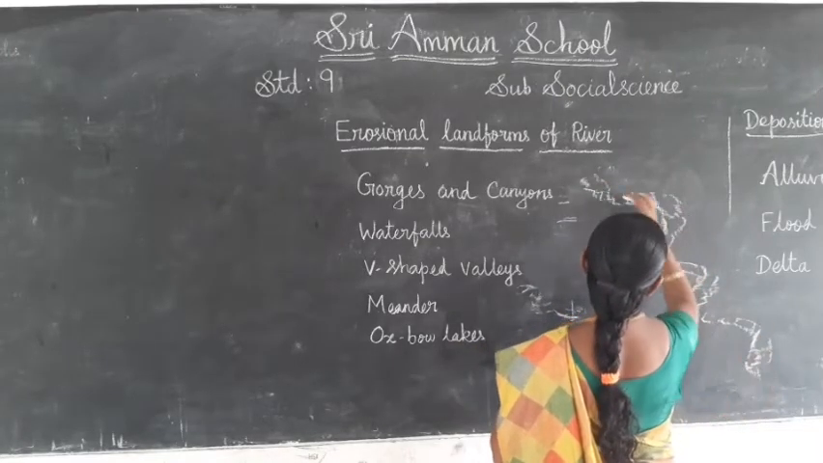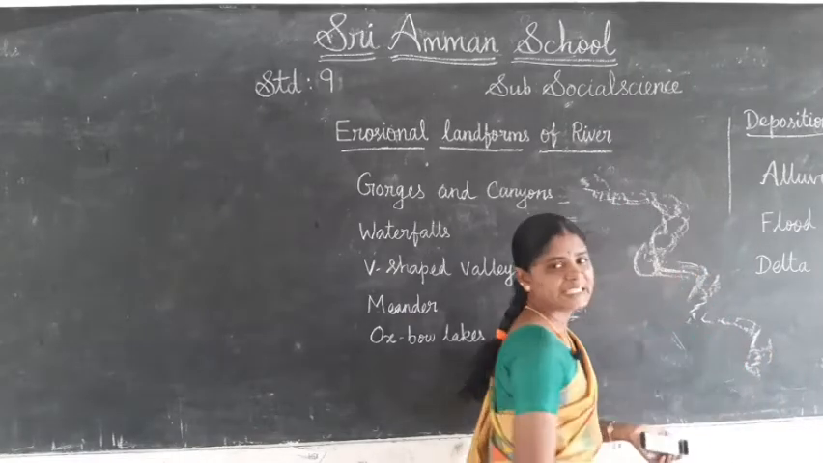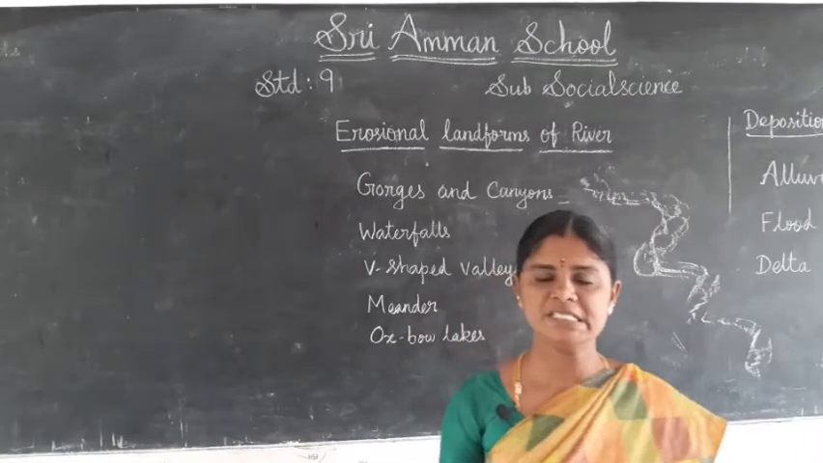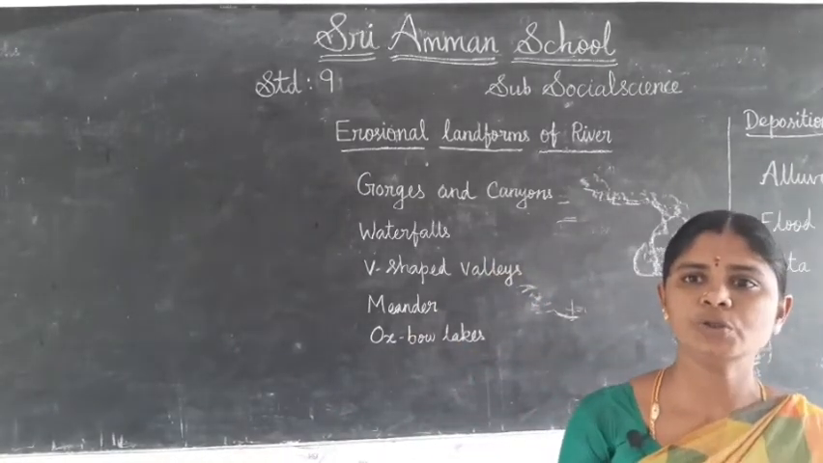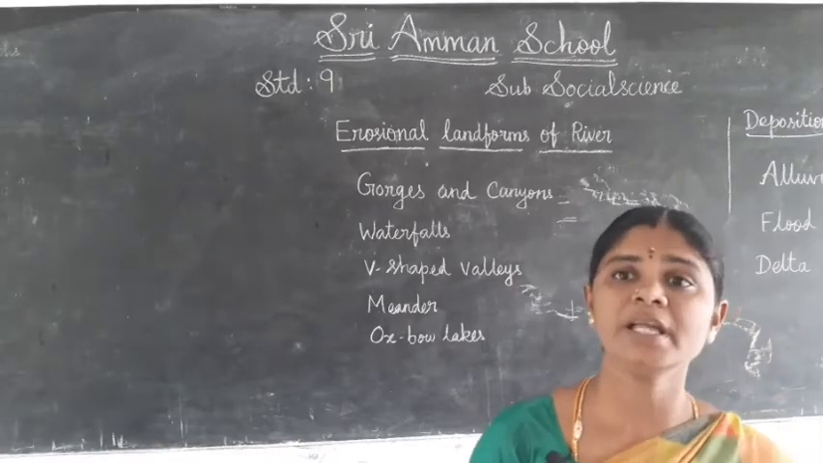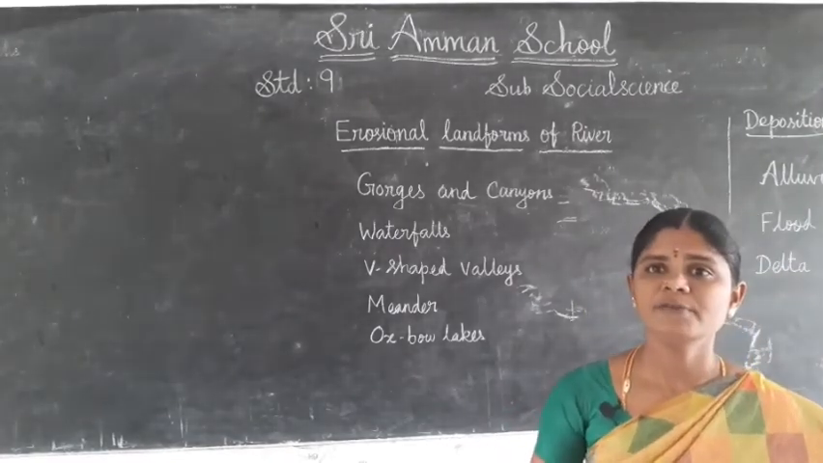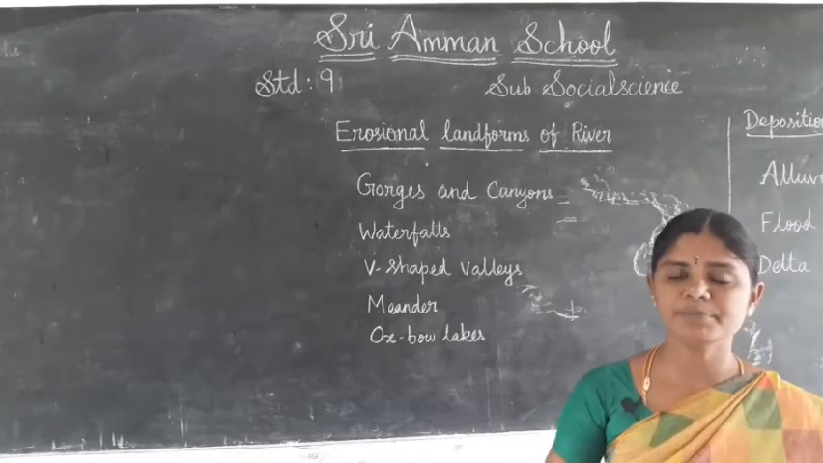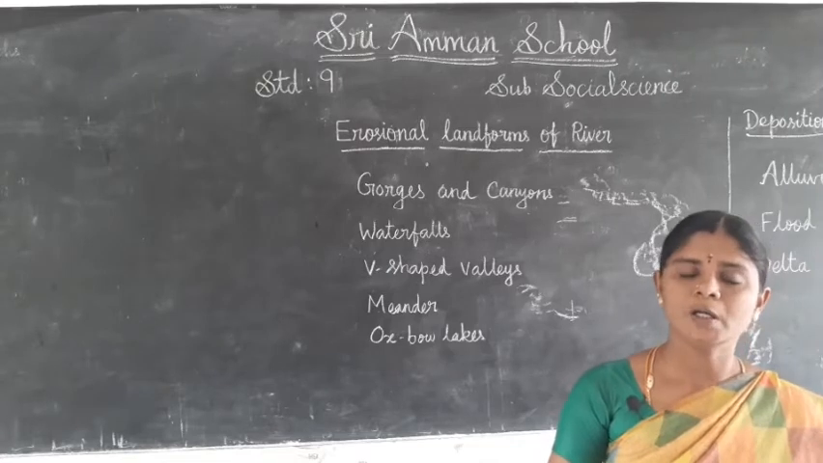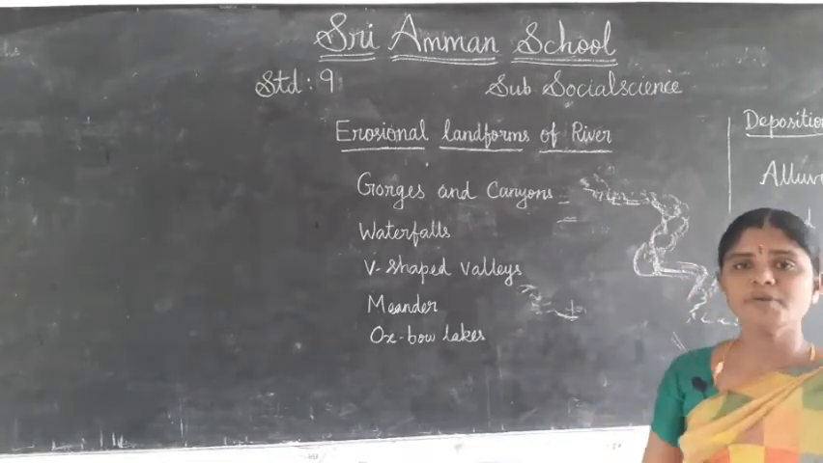Okay, the twist and turn of the river is called meanders. In due course of time, as the river is loaded with debris, it flows slowly and forms sweeping loops and bends. The twist and turn of the river, that is called meanders.